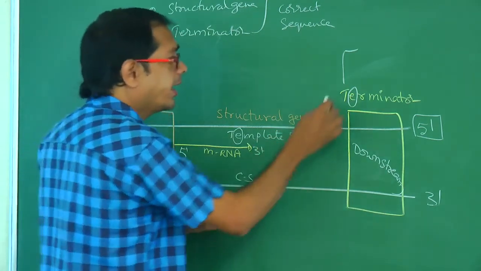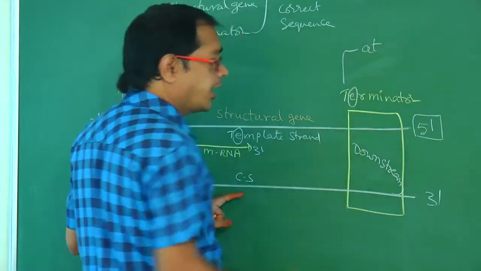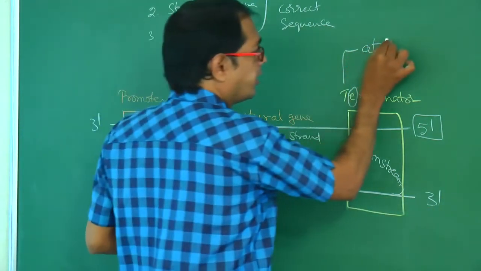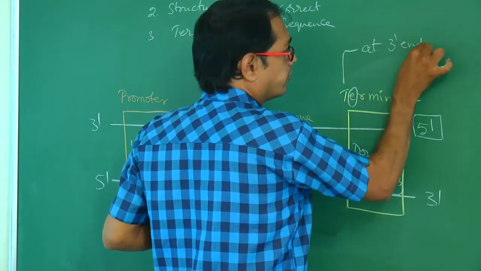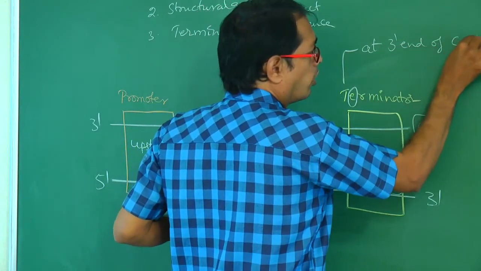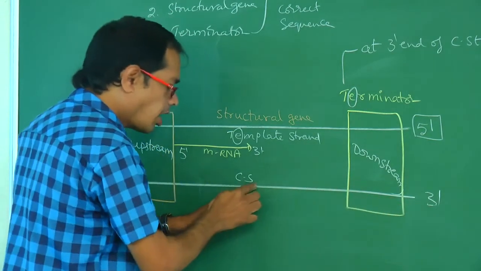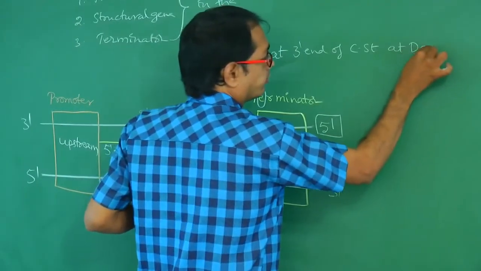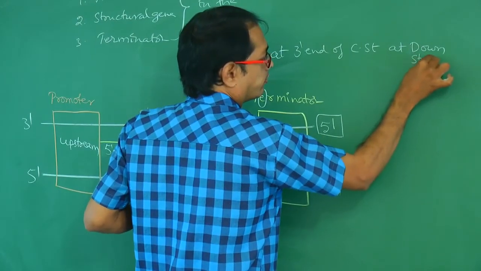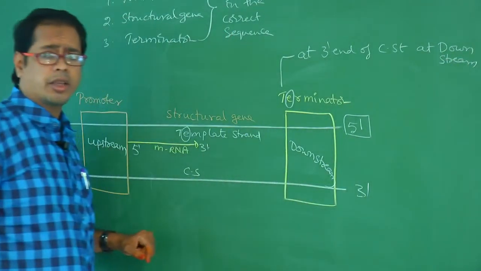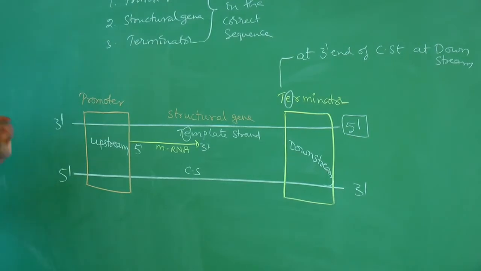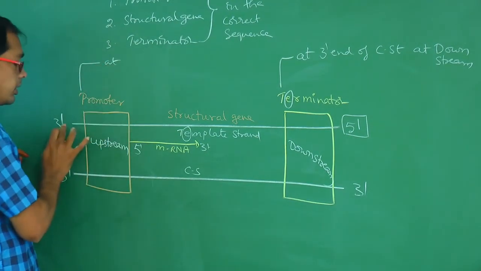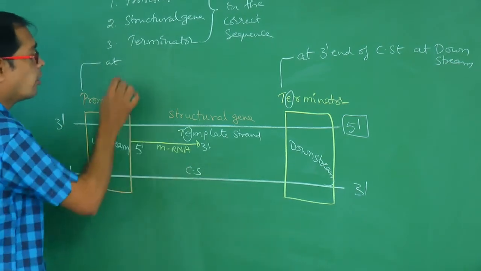The terminator is located at the 3' end of the coding strand, at downstream. That is the key point. And where is the promoter located? The promoter is located at the 5' end of the coding strand.